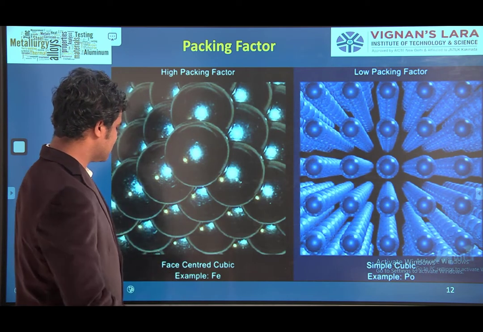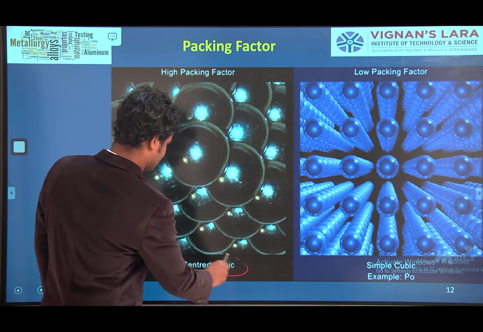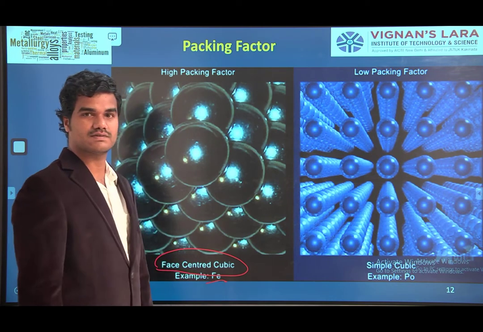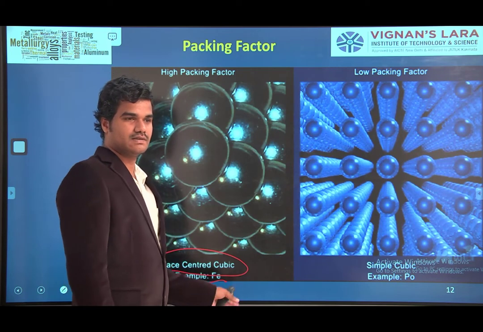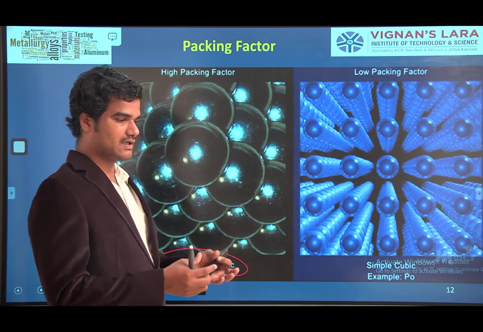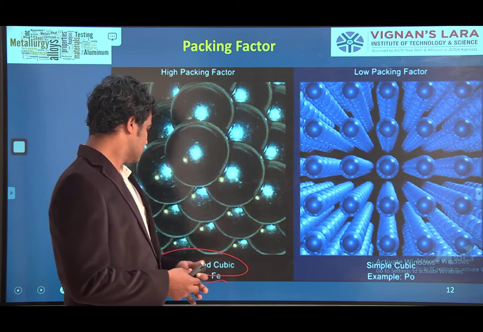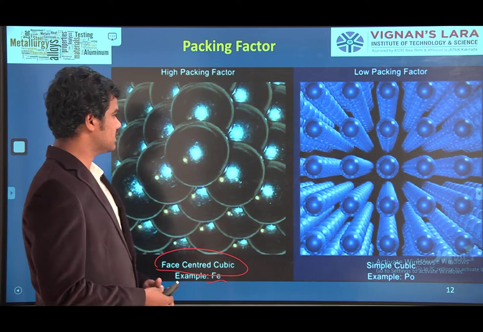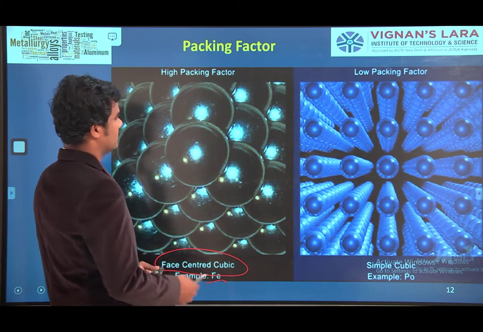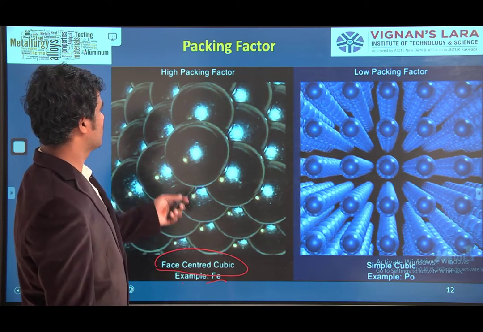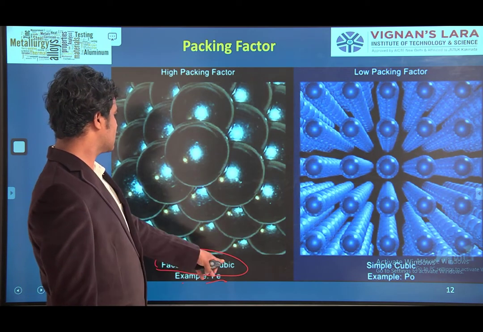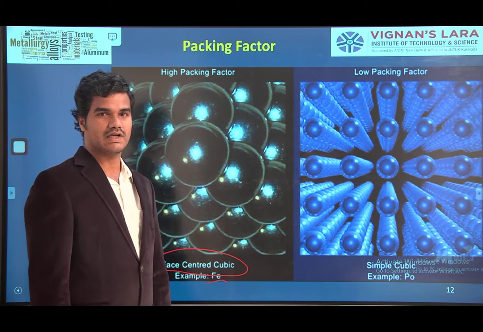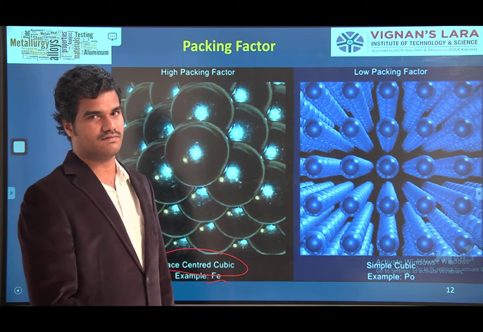See here, face centered cubic. Example, ferrite, ferrous metal atoms are in face centered cubic. In the diagrams itself I will show the packing factor. In face centered cubic, in ferrous, high packing factor is there. Examples I am telling for the packing factor.